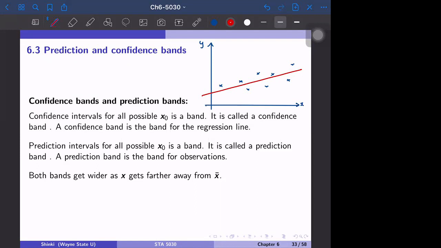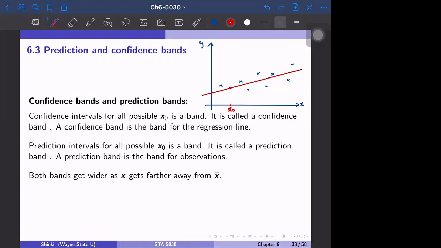Hi, the next topic is prediction and confidence bands. The confidence intervals for all possible values x0 form a band. Remember that the confidence interval is defined for any fixed point x0. For example, at this point, the red line is the regression line, and the expected value is here.